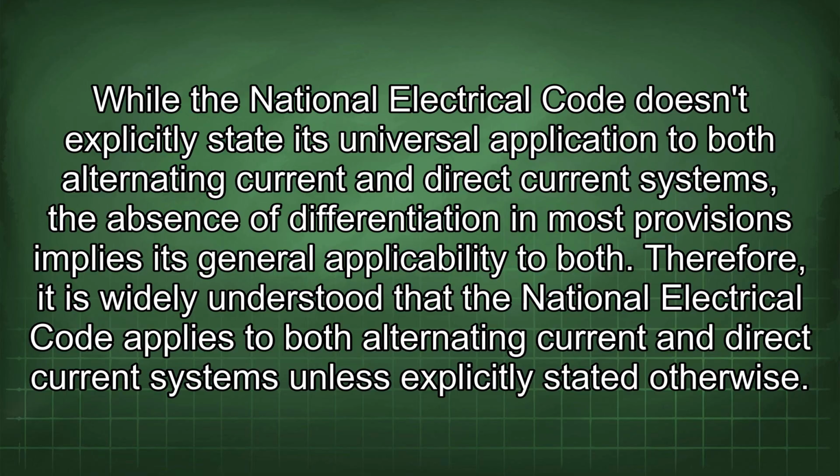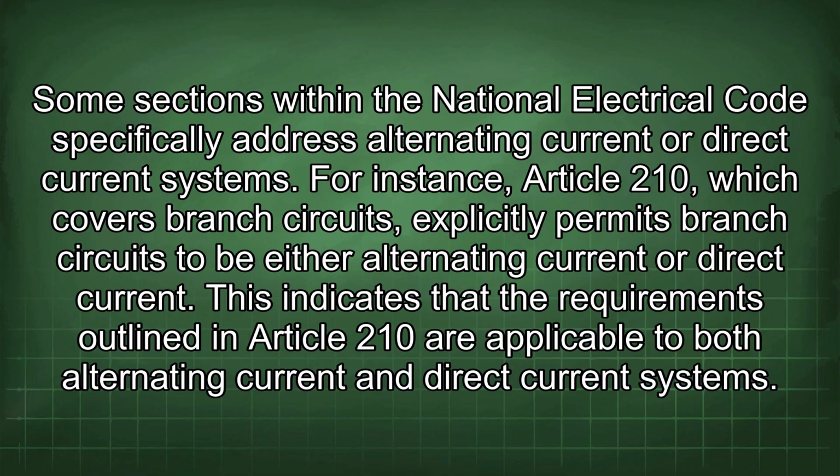Therefore, it is widely understood that the National Electrical Code applies to both alternating current and direct current systems unless explicitly stated otherwise. Some sections within the National Electrical Code specifically address alternating current or direct current systems.